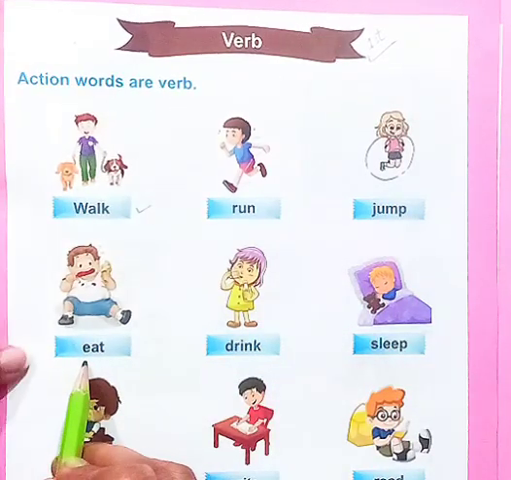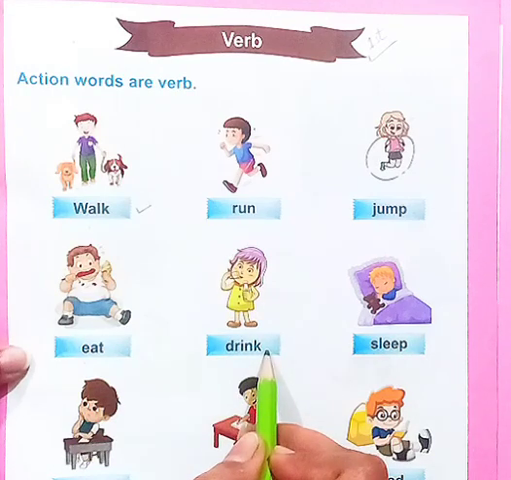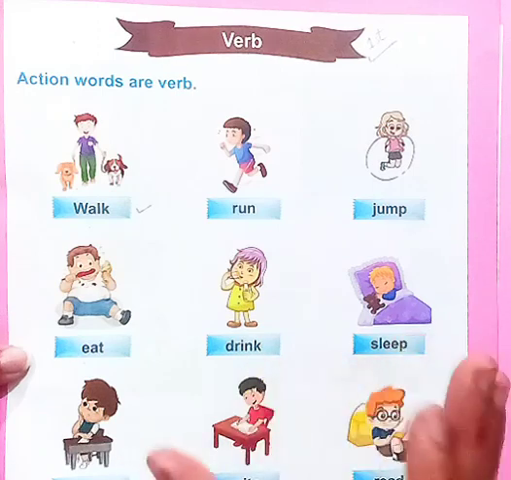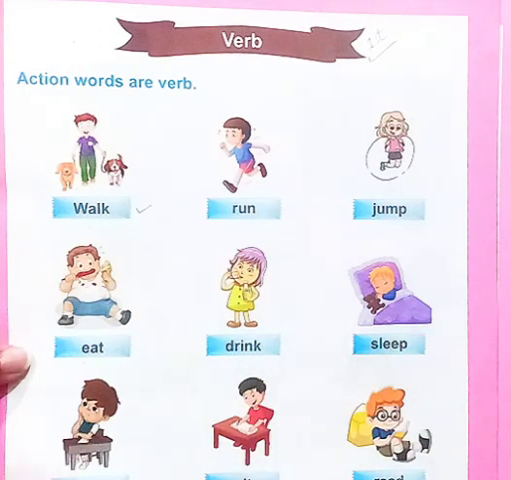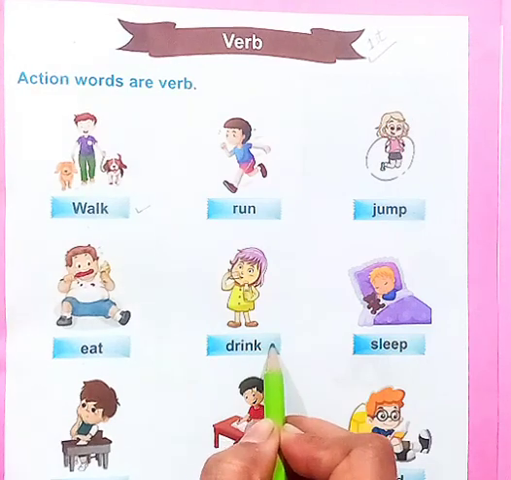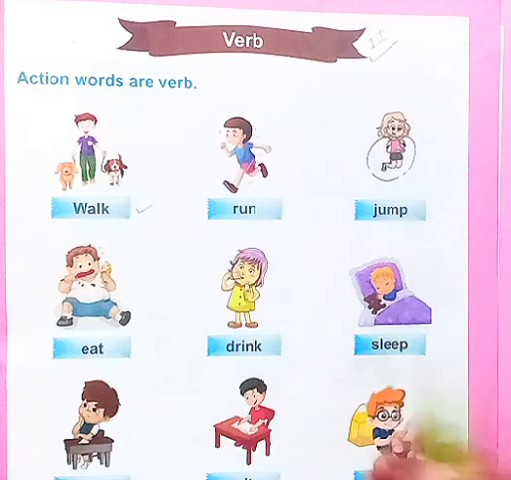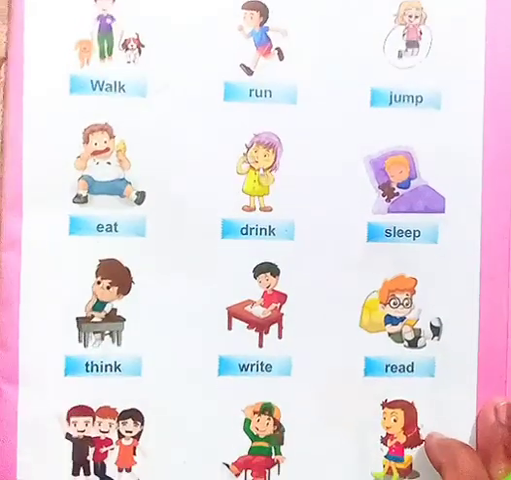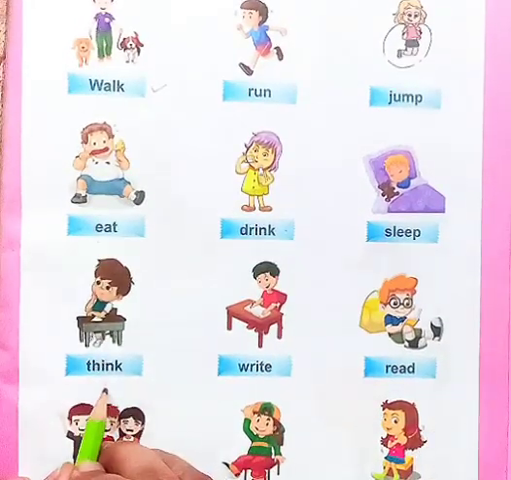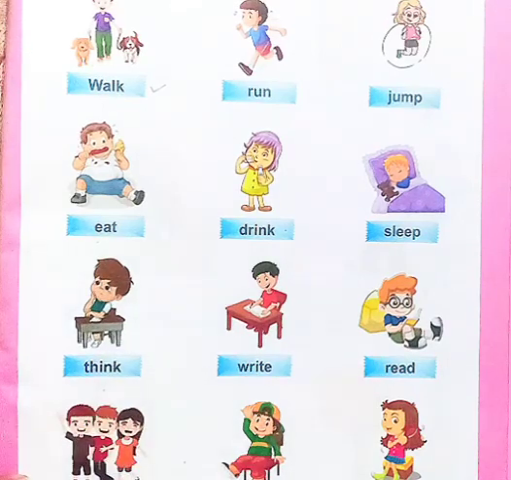Eat. He is eating something. Drink. She is drinking. It means she is doing some action, and that action is drinking. Drink is a verb. Sleep. Sleep is also a verb. Next one, think. He is thinking. Think is also an action verb.